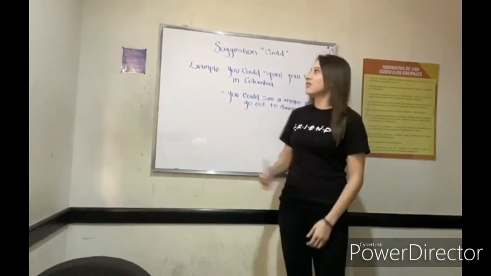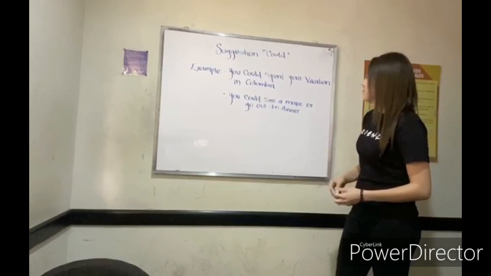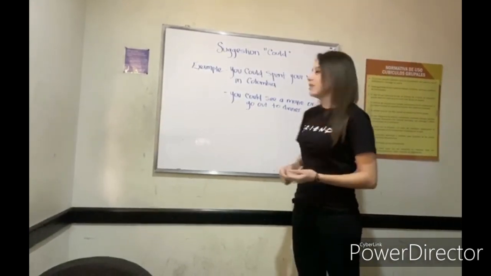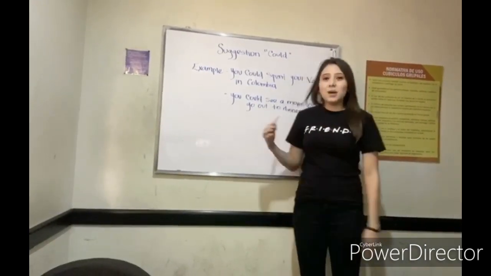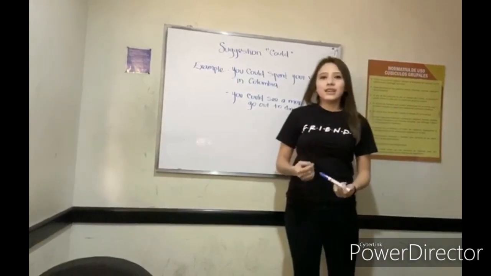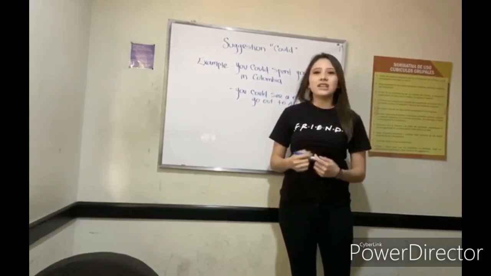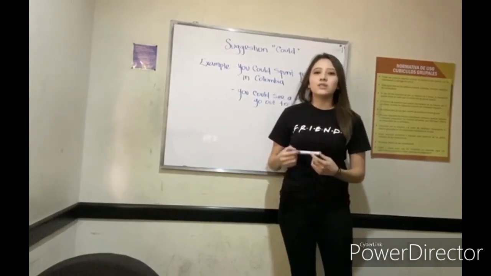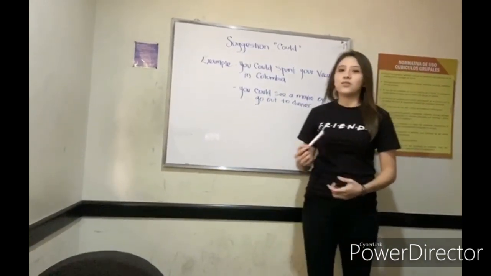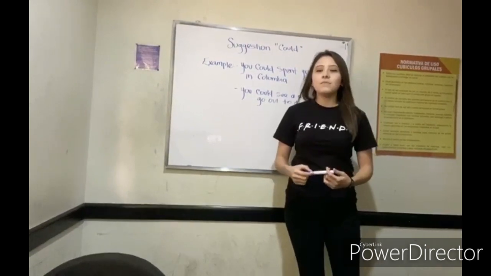And I have this other example. You could see a movie or go out to dinner. This example is easier to understand because we can see that the person is suggesting something to a third person, and depending on the third person, they may want to accept the suggestion.